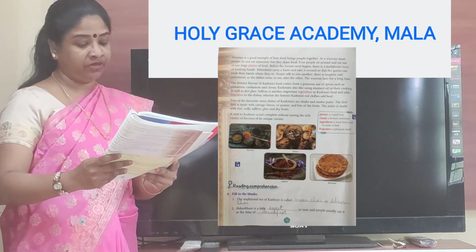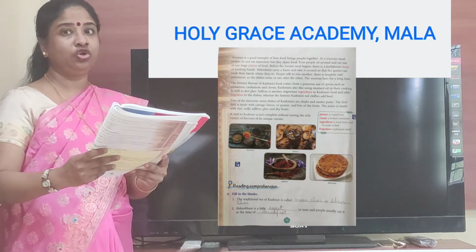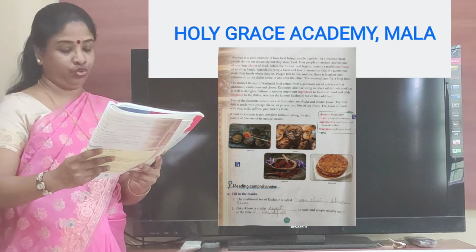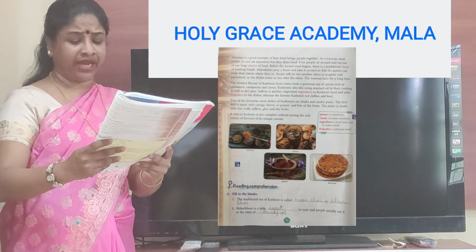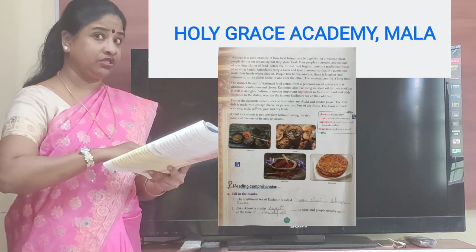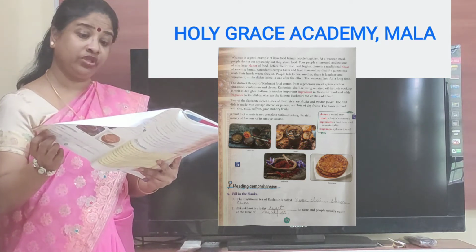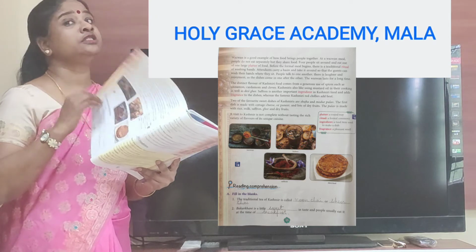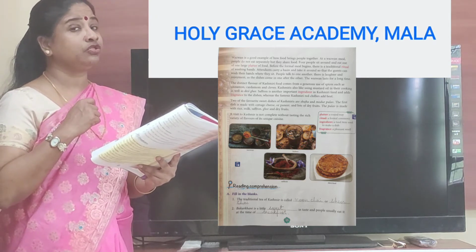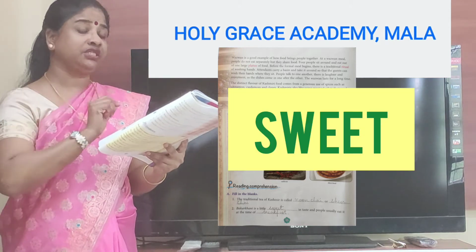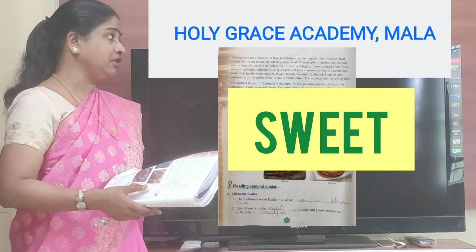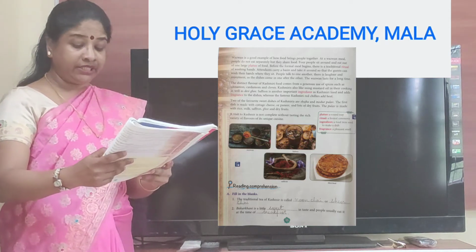Now let's look at question number 2. Bakar khani is a little dash in taste. You just turn over the page and look there. What does it say? It is mildly sweet. So your answer, Bakar khani is a little sweet in taste.